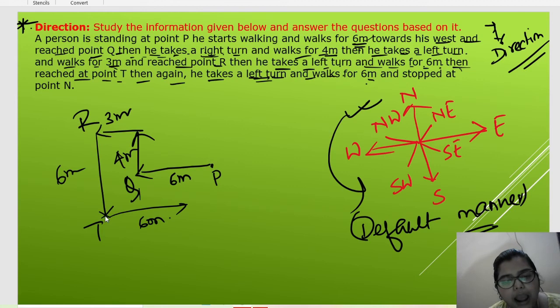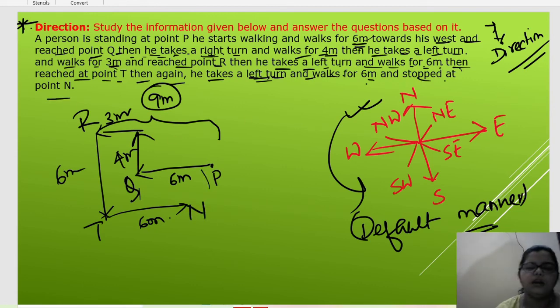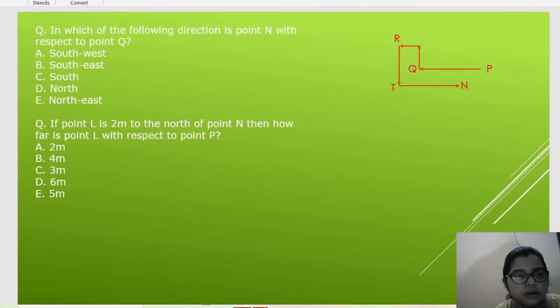Now why did I draw like this? Because this is 3, this is 6. So total this much is what? 9 meter. Okay, total the length of this much is 9 meter, and this is 6 meter already given. So it is 3 meter bigger than 6. That's why. Okay, no problem with that. So now stop at that point and done. Our question is done only. So now let's go to the question part.